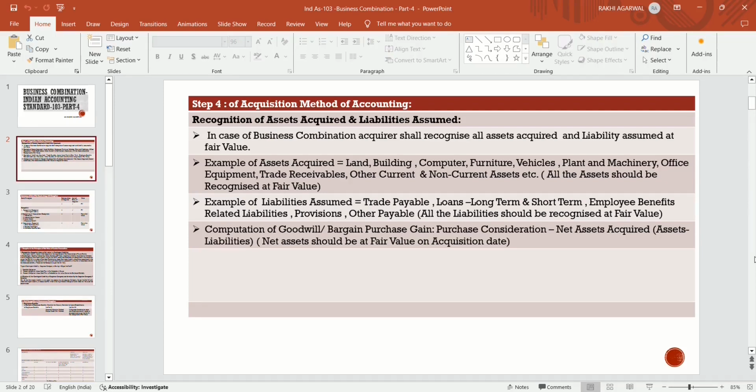From whatever purchase consideration the entity is going to pay, we reduce the net assets acquired. Net assets acquired means all the assets acquired minus liabilities assumed. Net assets should be at fair value on the acquisition date. If the purchase consideration is more than the net assets acquired, then goodwill is generated. If net assets acquired are more than the purchase consideration, then it is a bargain purchase gain. The other name of bargain purchase gain is capital reserve.